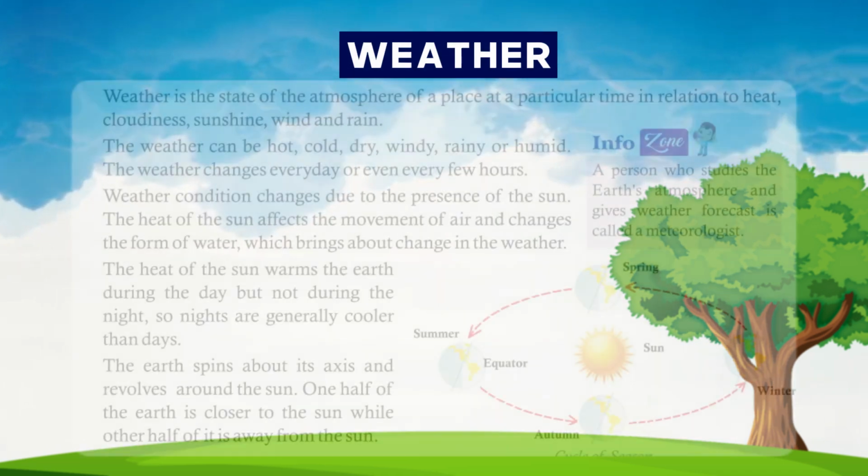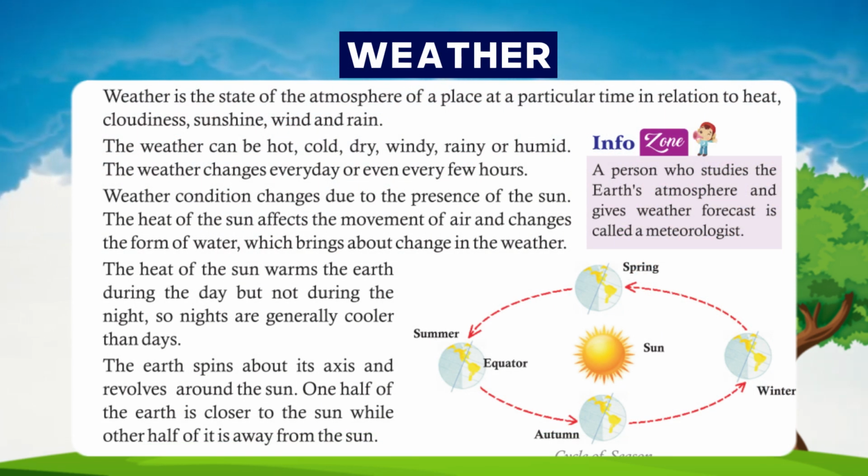Weather. Weather is the state of the atmosphere of a place at a particular time in relation to heat, cloudiness, sunshine, wind and rain. The weather can be hot, cold, dry, windy, rainy or humid. The weather changes every day or even every few hours. Weather condition changes due to the presence of the sun.